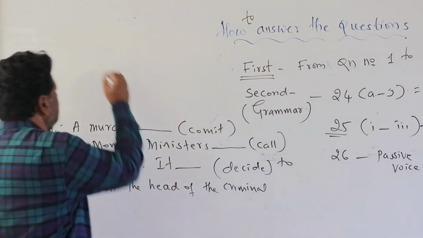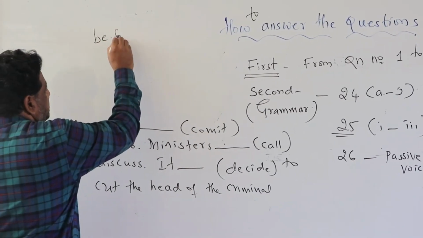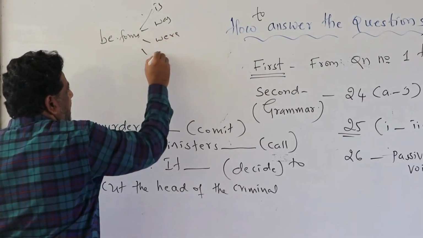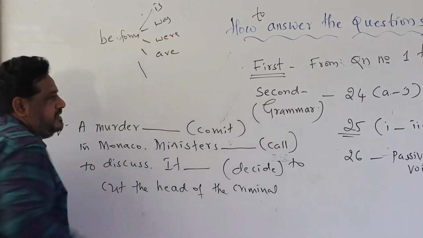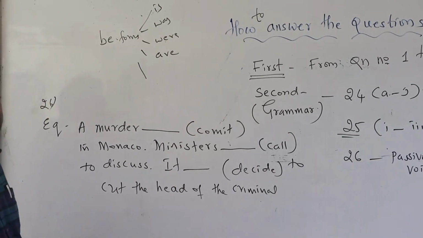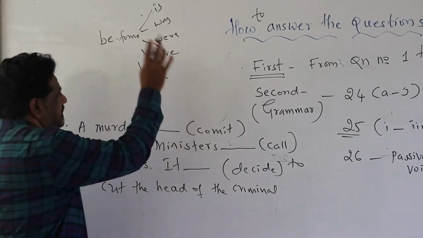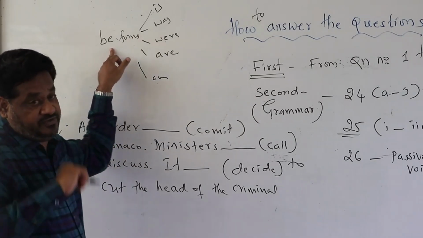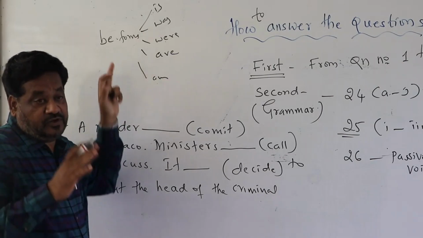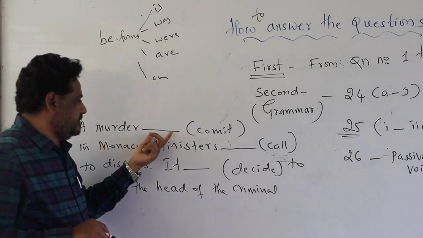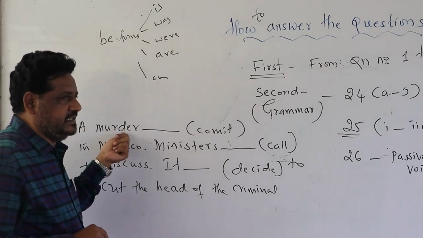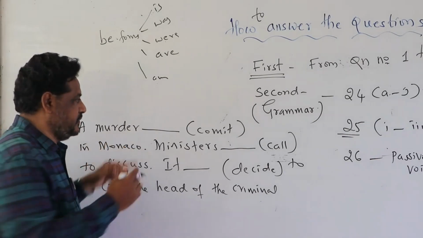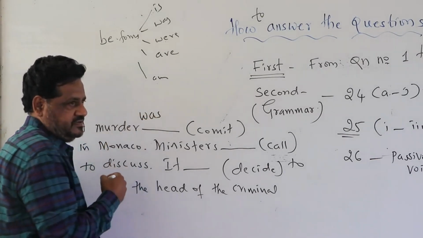So to write the passive forms of the verb, it should be accompanied with the be forms of the verb. What are the be forms of the verb? The be forms are is, was, were, are. So these are all be forms of the verb. Okay? You should not forget to write the be forms. And then how to identify them? First, you have to identify whether this word is singular or plural. Here, a murder is singular, so your answer should be was.